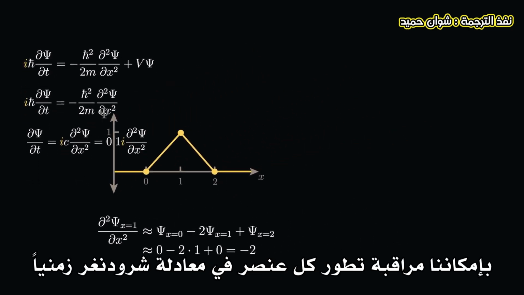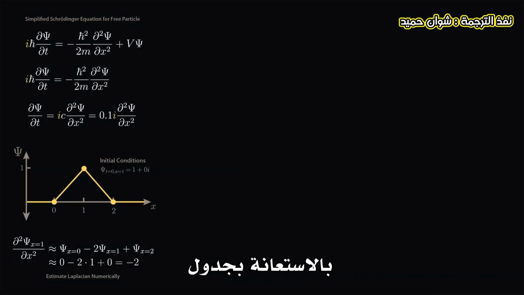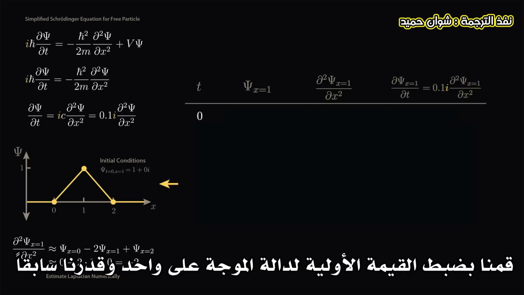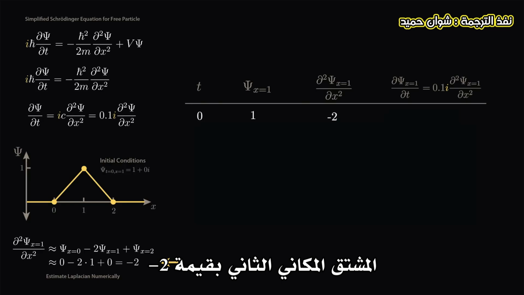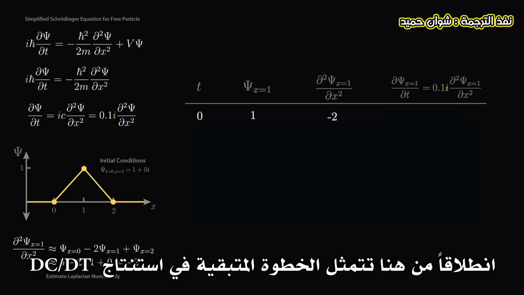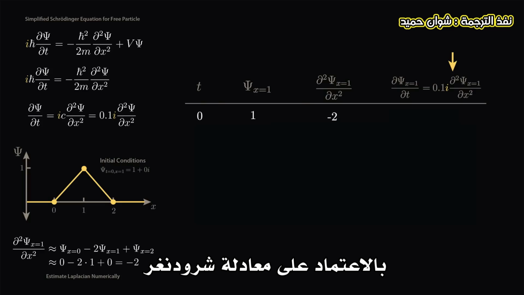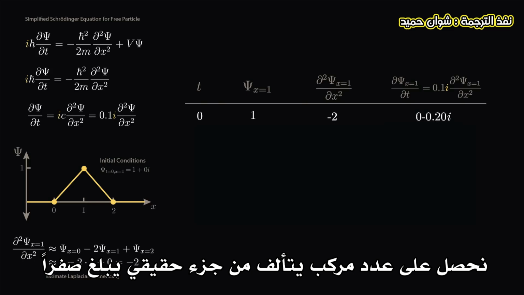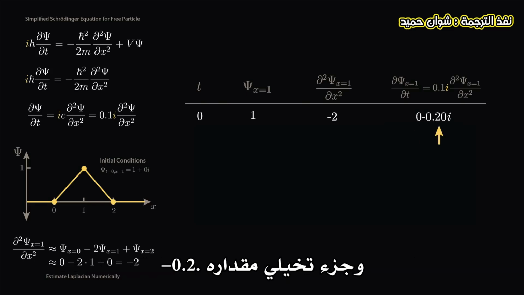We can keep track of each part of Schrödinger's equation over time using a table. At time t equals 0, we set our initial wave function value to 1, and we just estimated our second spatial derivative to be minus 2. From here, all that's left to do is to compute d psi dt, using Schrödinger's equation. Multiplying our estimate for the spatial derivative by 0.1 times i, we compute a complex number with 0 for the real part and minus 0.2 for the imaginary part.